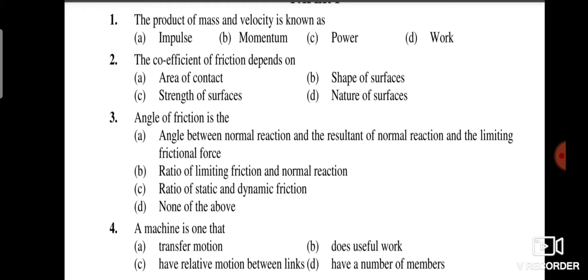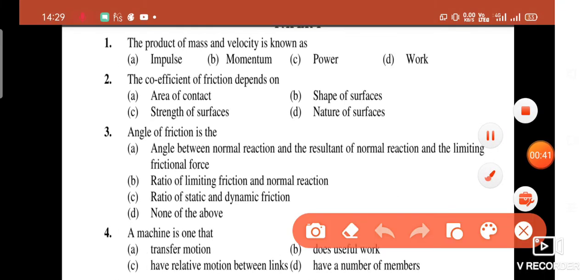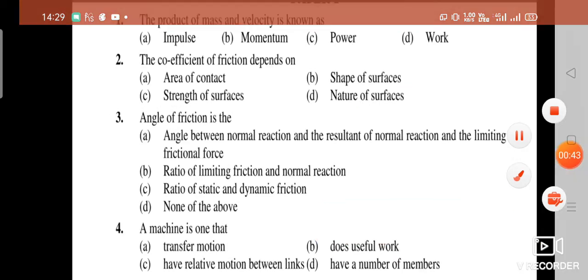You have four options. A, area of contact, B, shape of surface, C, strength of surface, D, nature of surface. So your right answer is D, nature of surface.